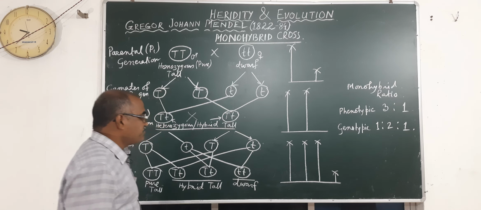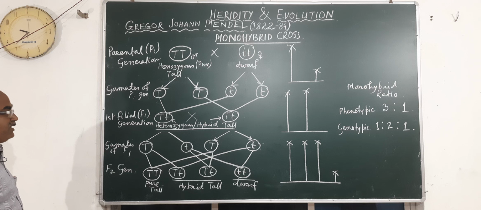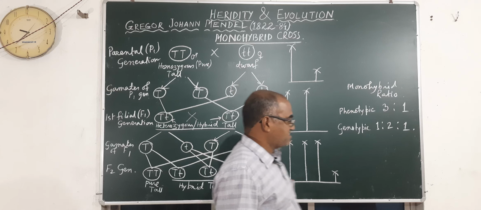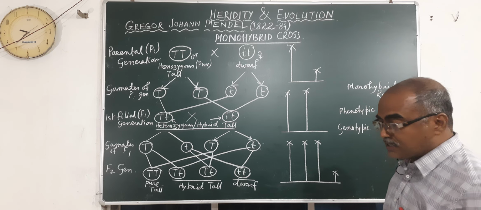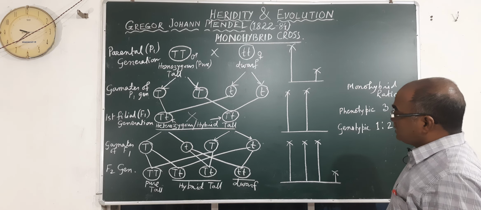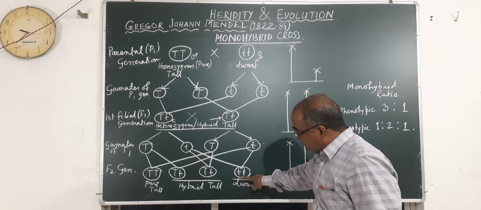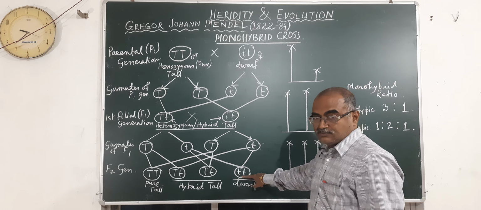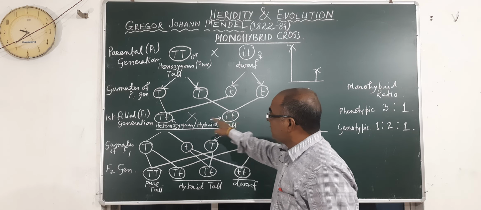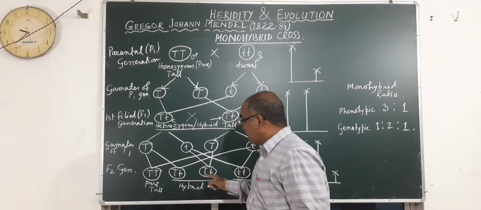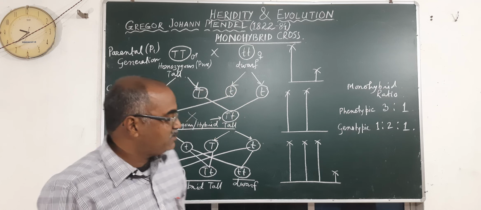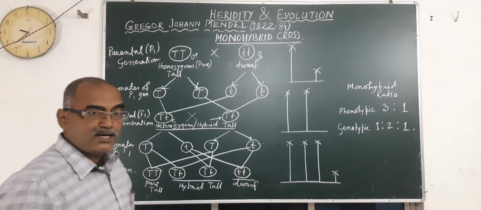So these were the observations of Mendel's monohybrid cross, where he considered only one character. Whenever he has taken two characters, it is the dihybrid cross. I will show you the dihybrid cross. Just try to remember that dwarfness is reappearing due to independent assortment, that is, they are assorting separately and not mixing up. That is the law of segregation, that is, they are segregated or separated. Next you see the slide.